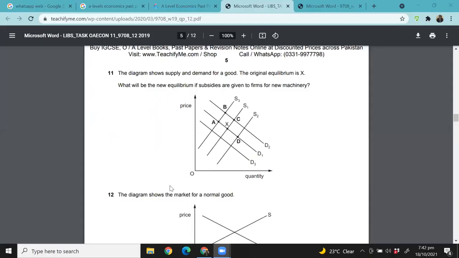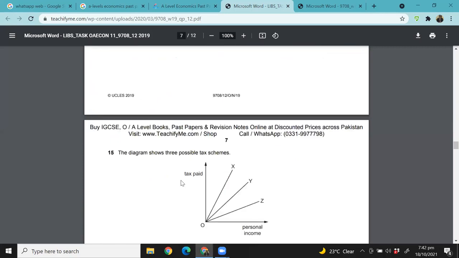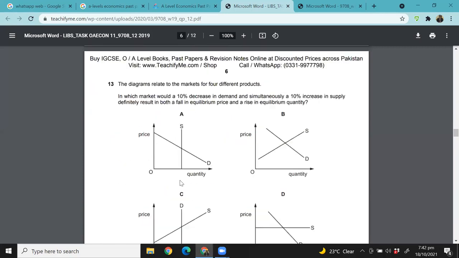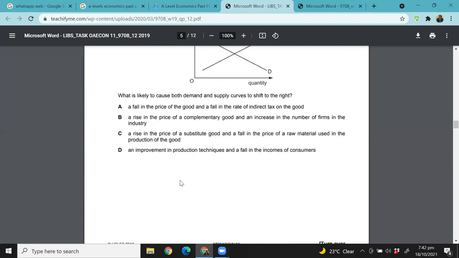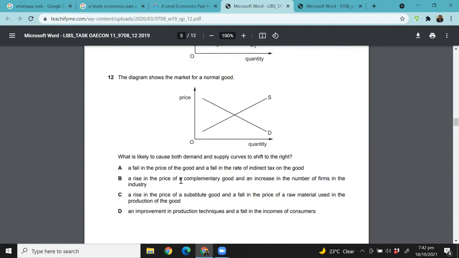Question 12 says the diagram shows the market for a normal good. Down sloping is demand, upward sloping is supply. What is likely to cause both demand and supply curves to shift to the right? A: a fall in the price of the good and a fall in the rate of indirect tax.